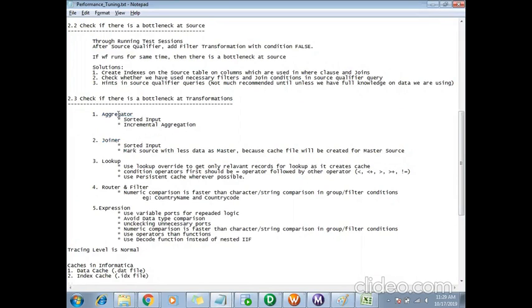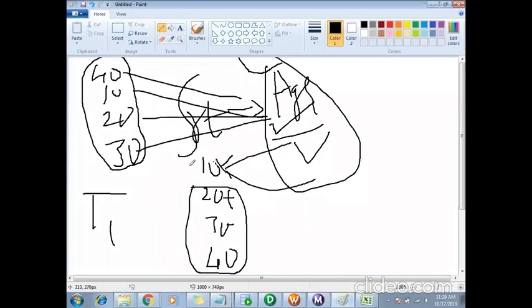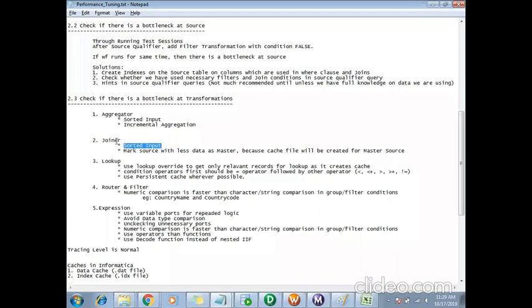Okay. So whenever you use aggregator transformation, go with the sorted input. Again for the joiner, same case. You have to use the sorted input only. The reason being the same: once it gets that group of records, it will perform the join. It won't wait for all the other group records to come to that join transformation. You can create a joiner without sorted input, then add the sorter and run it again. You can really see the difference.